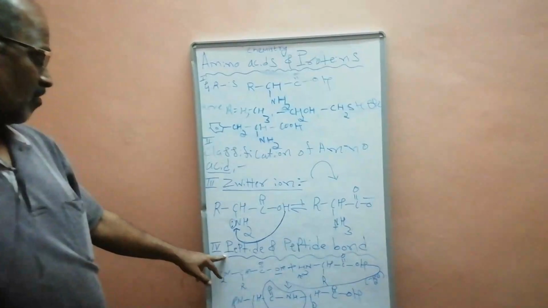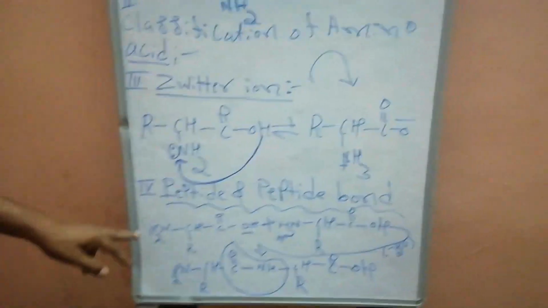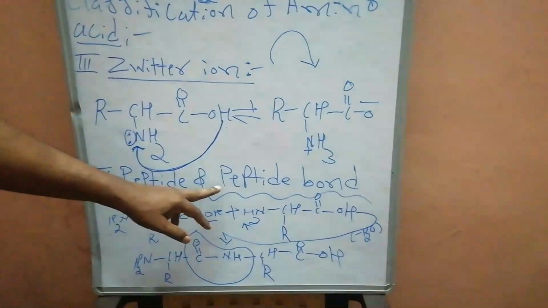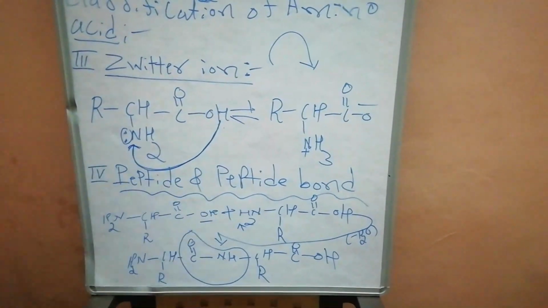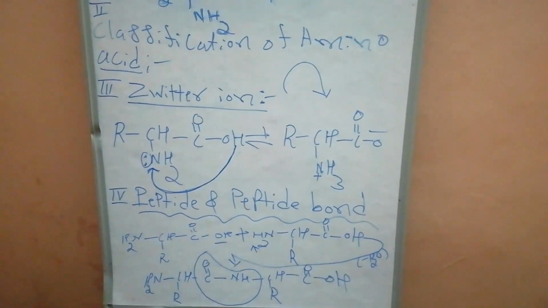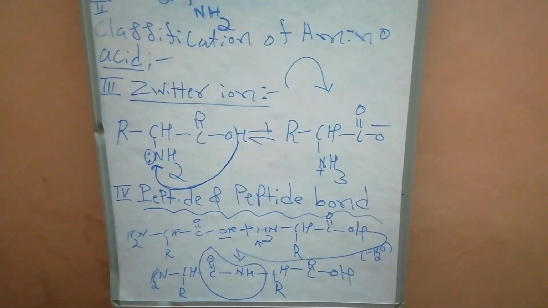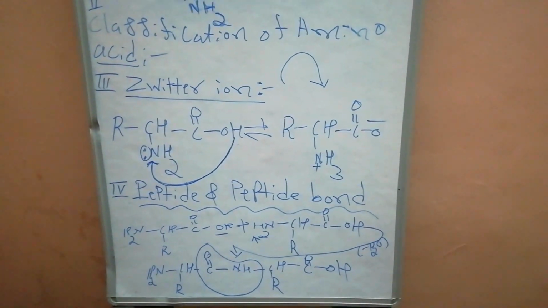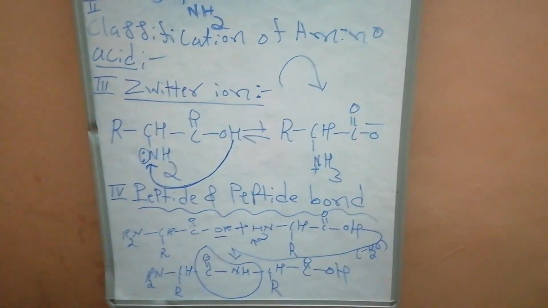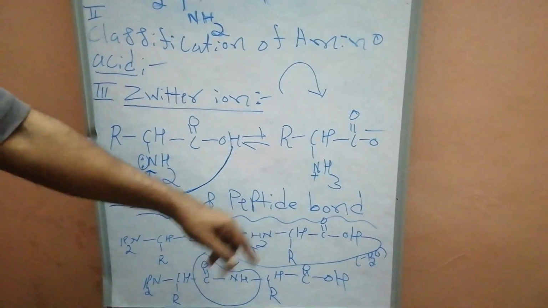To prepare a protein, first you think about what peptides and a peptide bond are. The combination of 2 amino acids, 3 amino acids, 4 amino acids, 5 amino acids, more than 10 amino acids, more than 15 amino acids, these are all called peptides. Each peptide has peptide bonds.